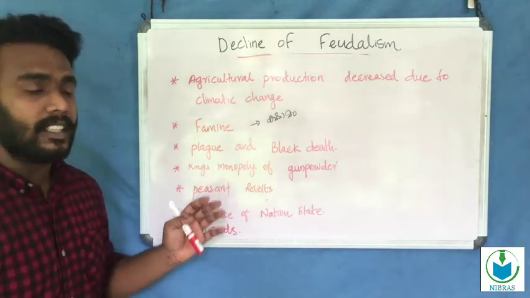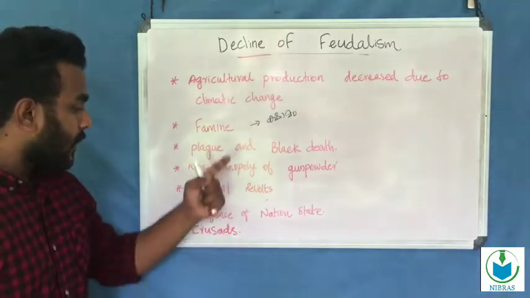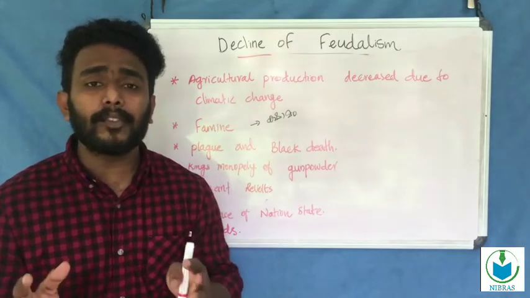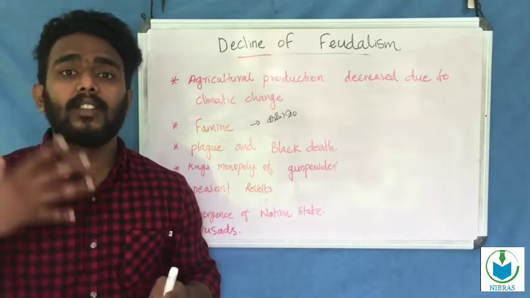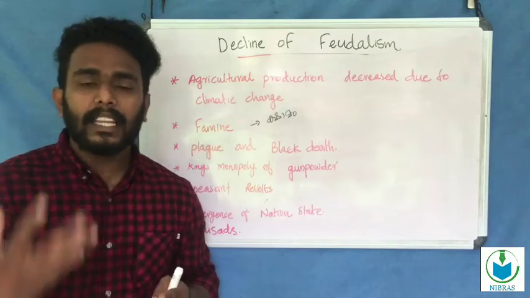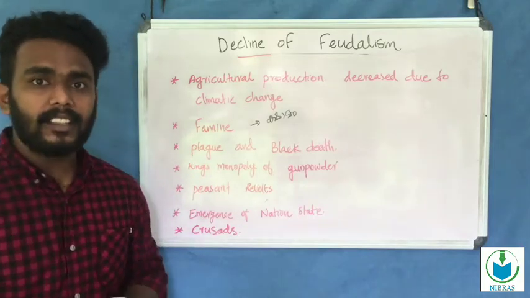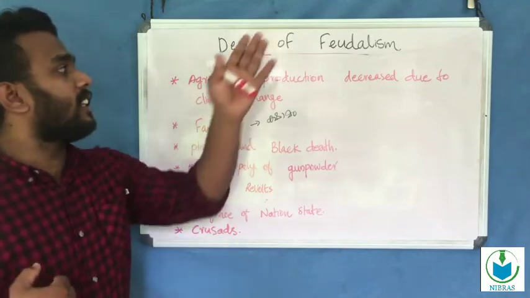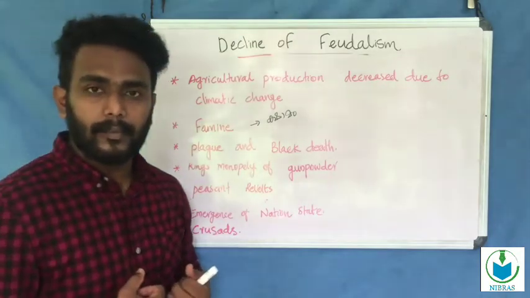It also affected the decline of feudalism and led to the emergence of the nation state. Some states in Europe wanted a republic. This affected the decline of feudalism.